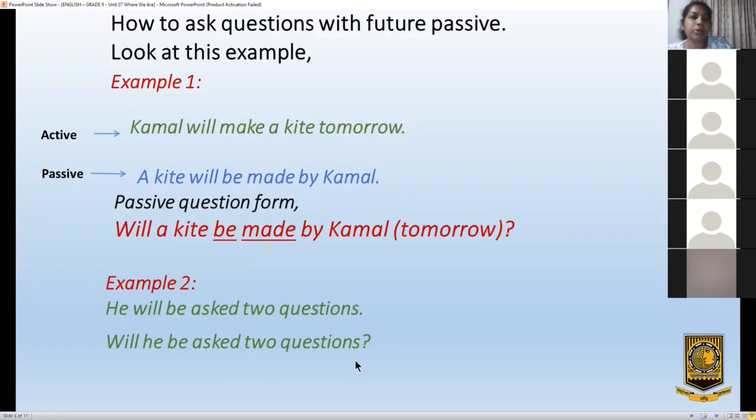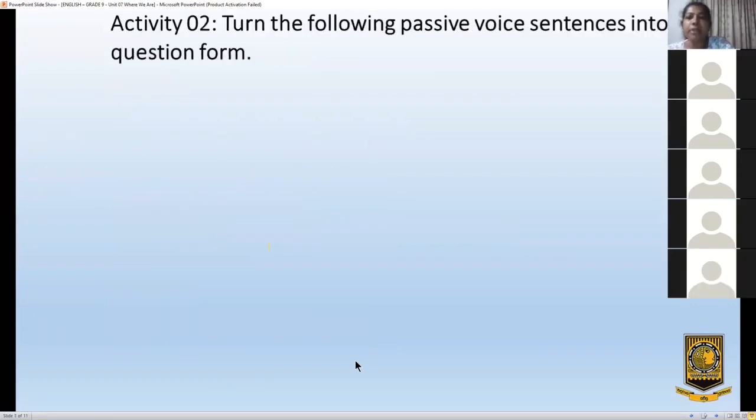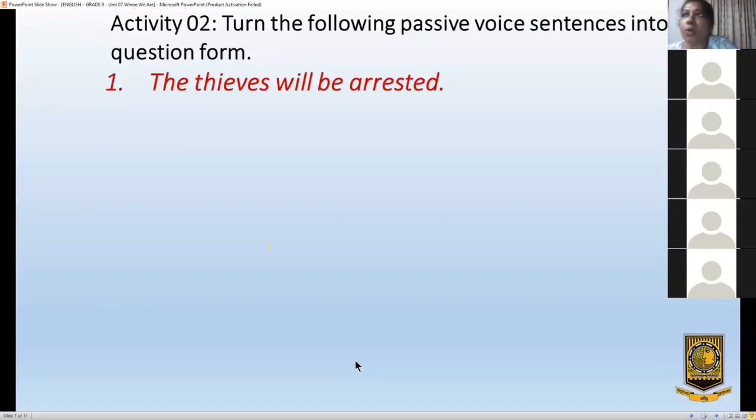Shall we do some activity? Okay, teacher. Turn the following passive voice sentences into question form. First one, I'll give you more time, right? The thieves will be arrested. Slowly turn that to question form. That is a passive voice sentence.